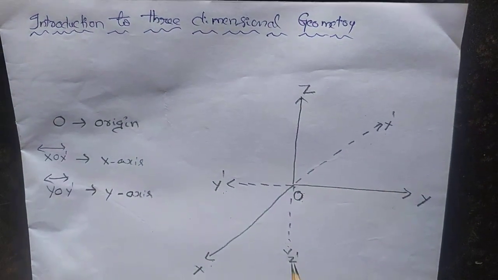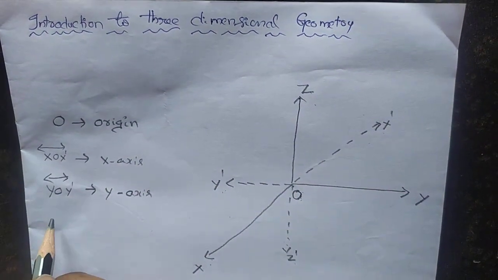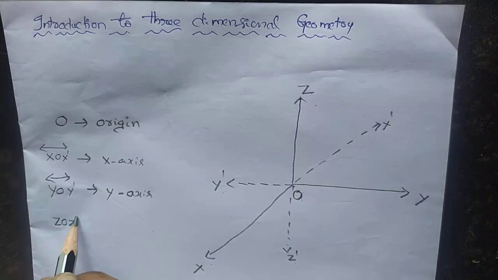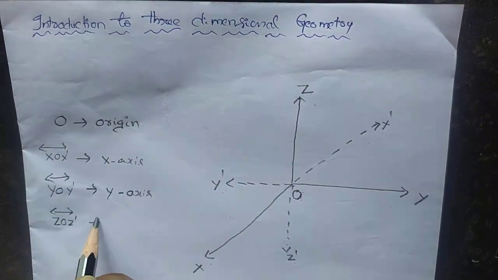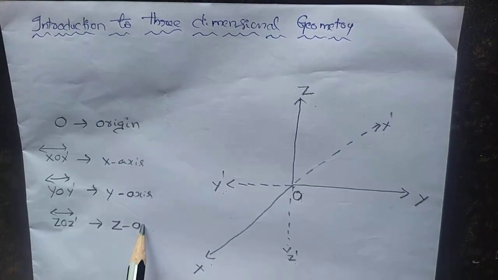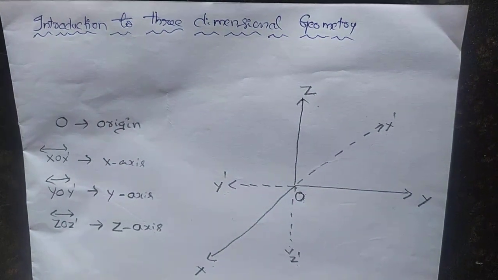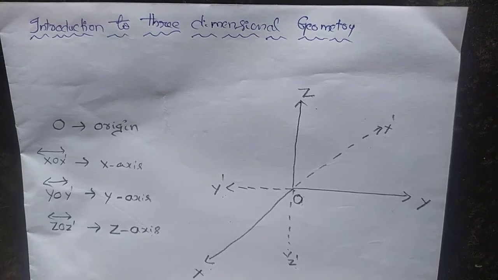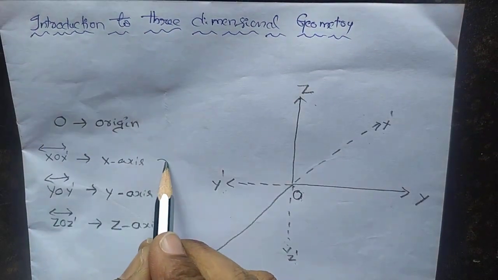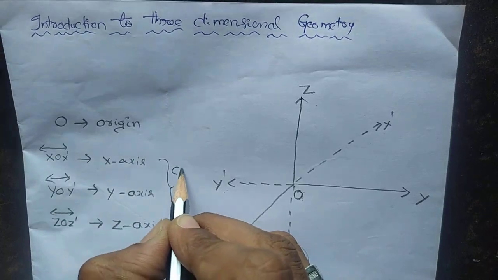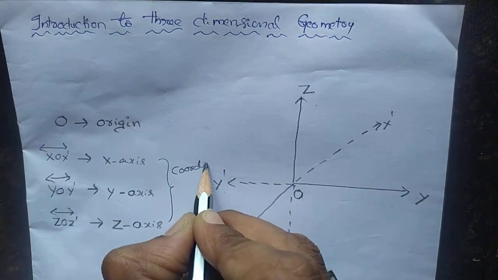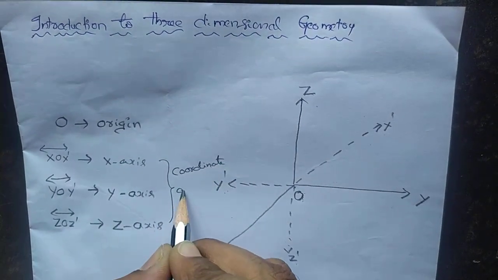Next, the line Z, O, Z dash is called Z axis. So these three lines are called coordinate axes.